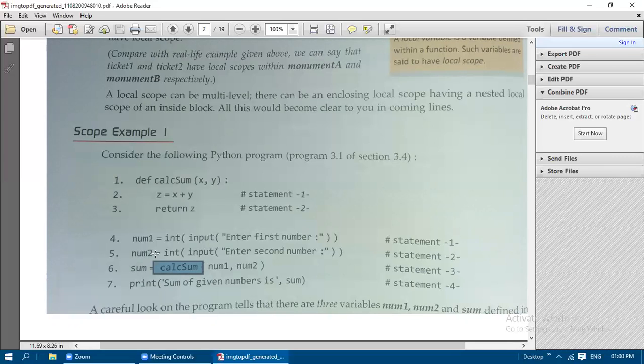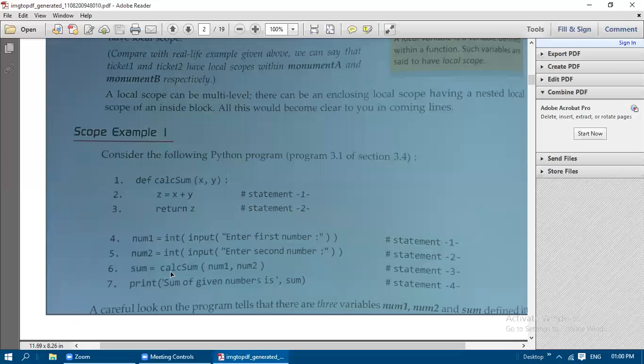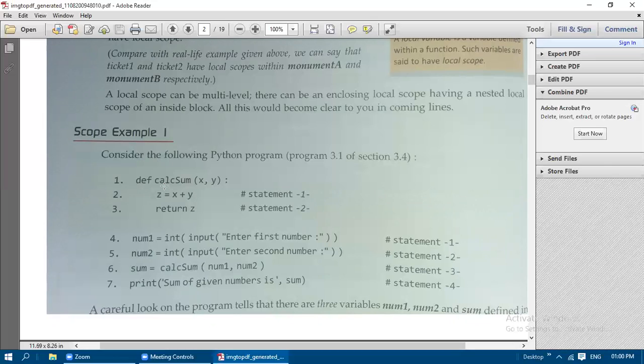It will treat small x as one variable and capital X as a different variable. It will not treat both as the same. So you need to be clear that Python is case sensitive. Wherever capital letters are used, you need to repeat the same name here in the function call also. So when you want to call this function calcsum, the same name that you used in the definition of the function is going to be used in this call also.